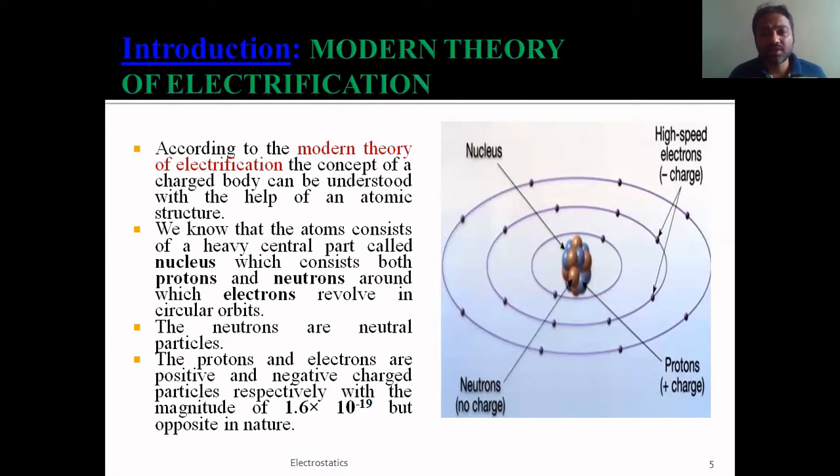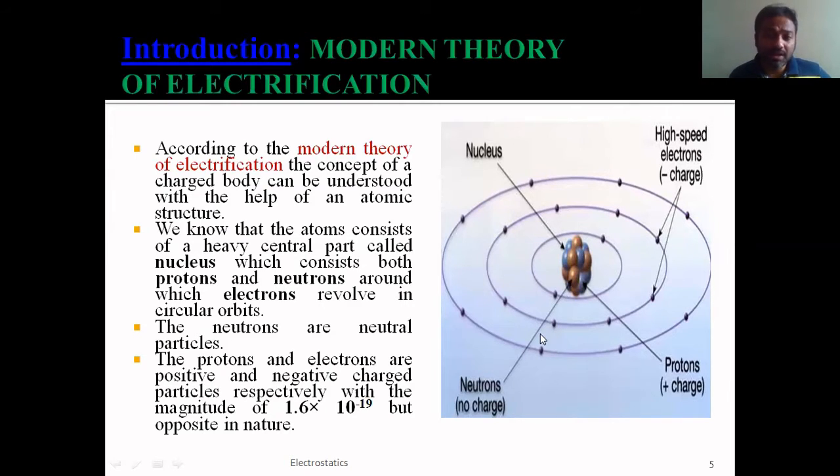Anyway, you know the structure of atom as you can see in this slide. It consists of a heavy central part, which we call the nucleus, around which electrons will be revolving in different circular orbits, right? You know that electrons are negatively charged particles, the protons are positively charged particles, and neutrons have no charge, which are neutral.